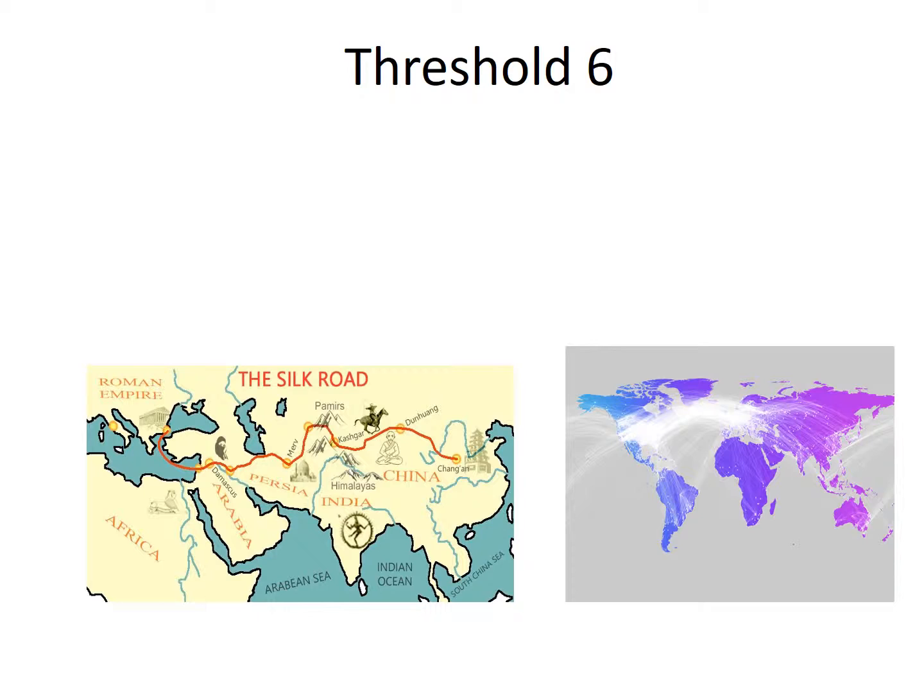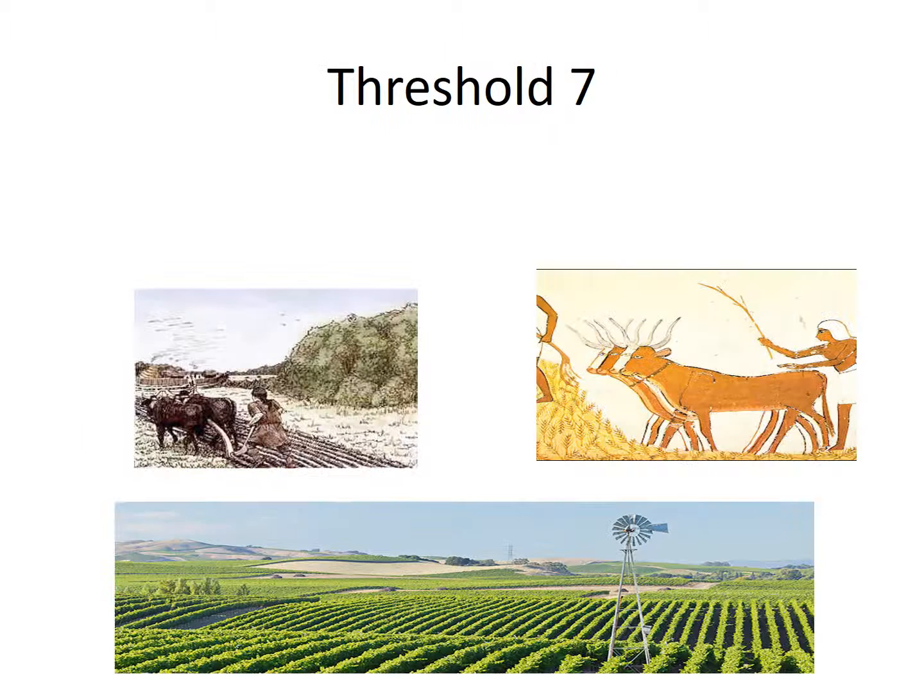So we're going to move on to threshold number 7, agriculture. Agriculture is farming. Before agriculture, we were a nomadic people who traveled around looking for food. The invention of agriculture allowed people to settle down in one place and to tend their crops. Before, we were hunters and gatherers.